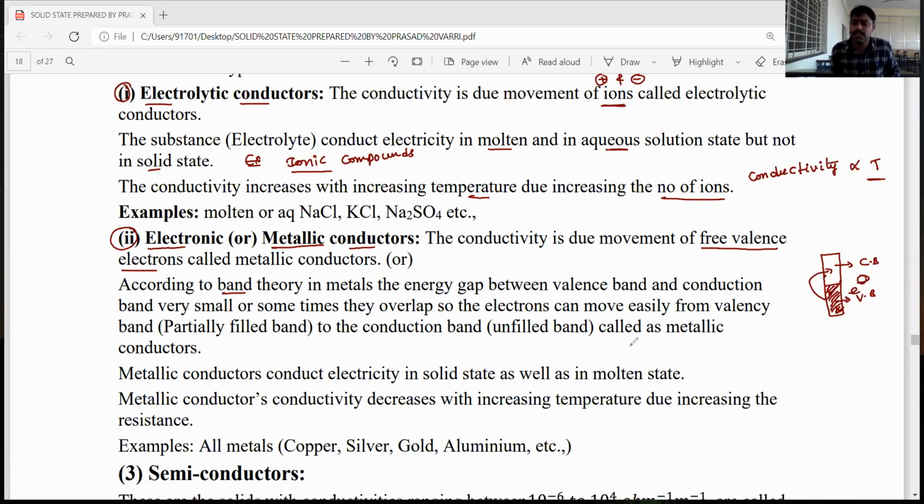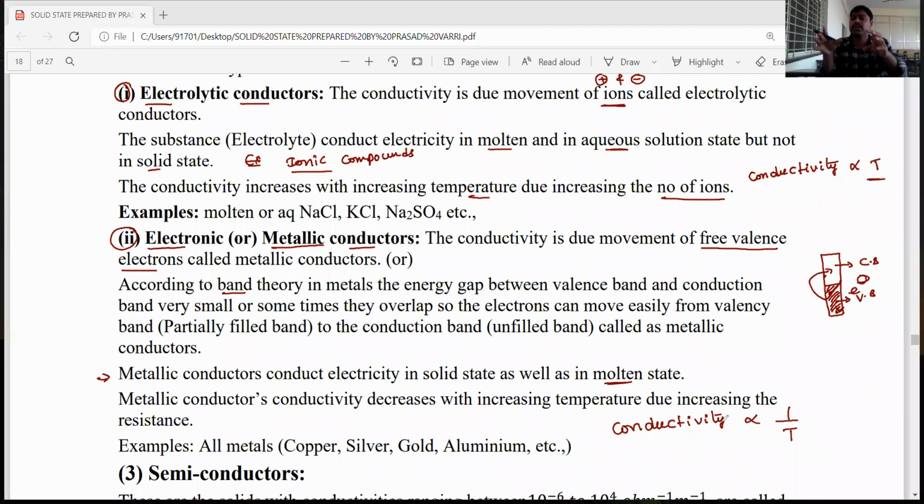Such type of substances are called metallic conductors. Metallic conductors conduct electricity in a solid state as well as in a molten state. And metallic conductors' conductivity is inversely proportional to temperature.